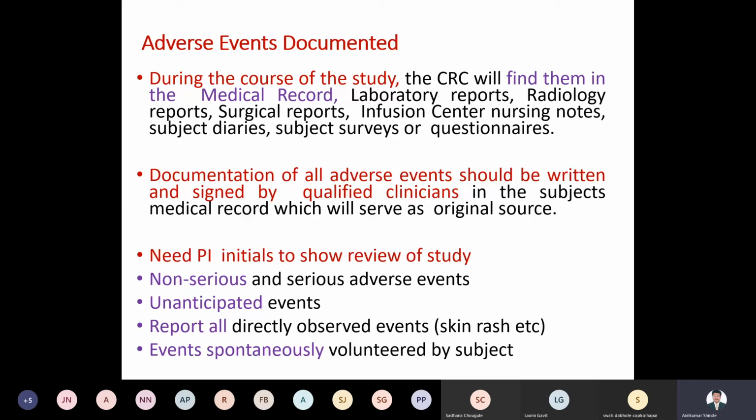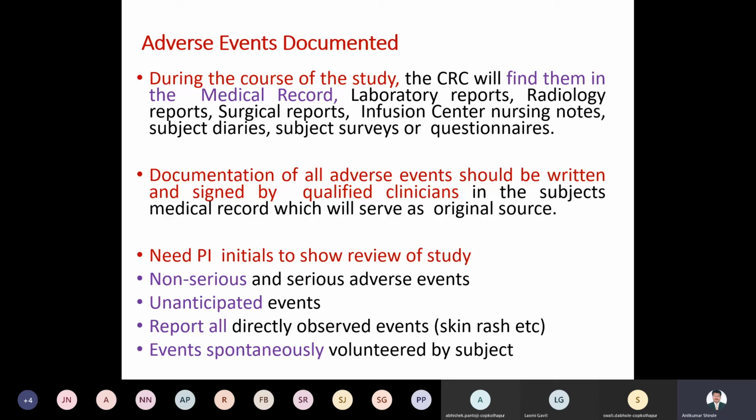Non-serious and serious adverse events will again be sent to the PI. Unanticipated events: report all directly observed events, whether it is a skin rash, nausea, or vomiting, right? These are simple reactions you can observe, and they can also be reported. Just observe things in the patient, and whatever you observe you can put into the data.